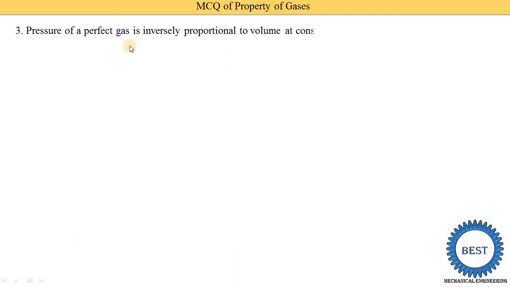Pressure of a perfect gas is inversely proportional to the volume at constant temperature is a statement of which law? Pressure P is inversely proportional to the volume, and during that the temperature remains constant. So this is the statement of Boyle's law. This MCQ is also related to the last MCQ. If you know the equation, then you can easily write it.